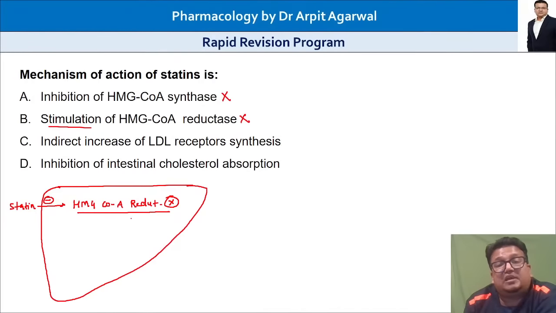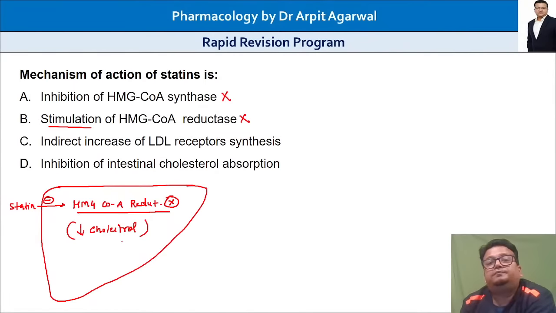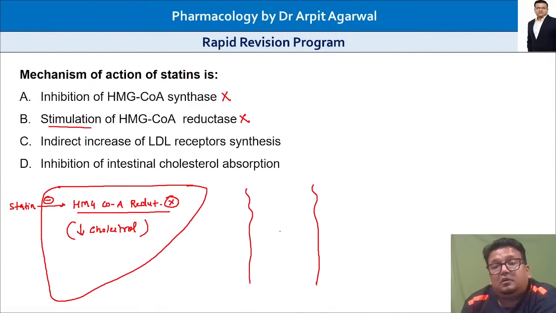When HMG coenzyme reductase is inhibited, it decreases cholesterol in the liver, but the liver needs cholesterol to form bile salt. So what will the liver do? Let's say this is the LDL cholesterol in blood.